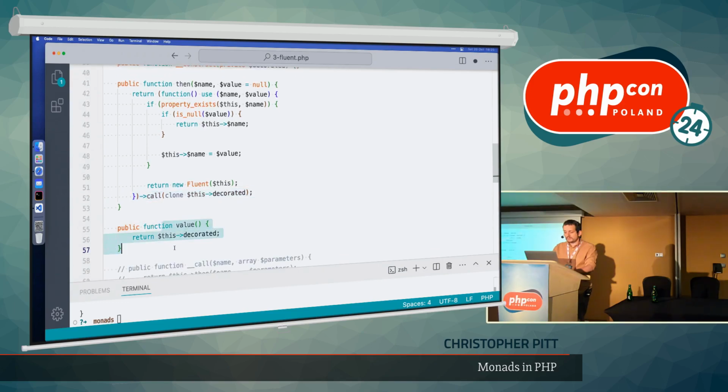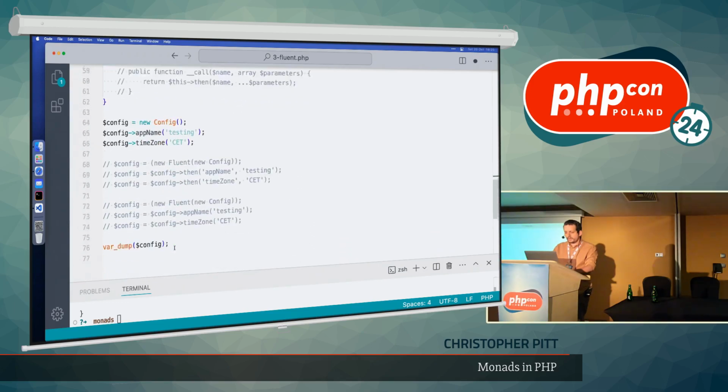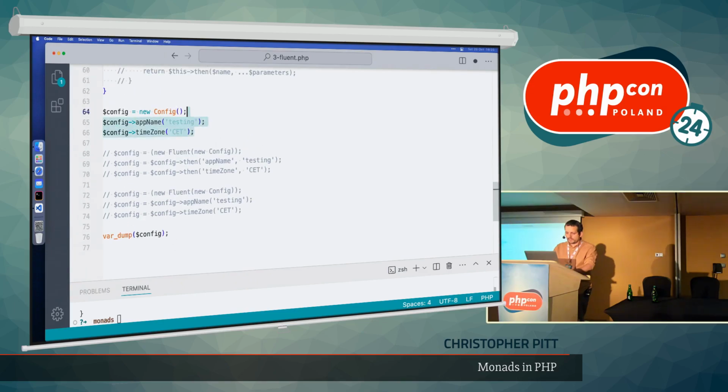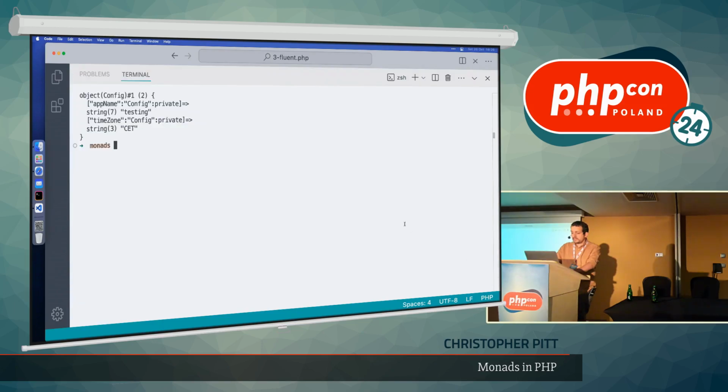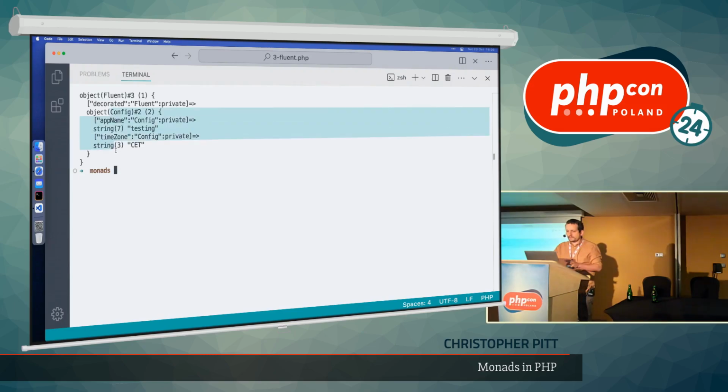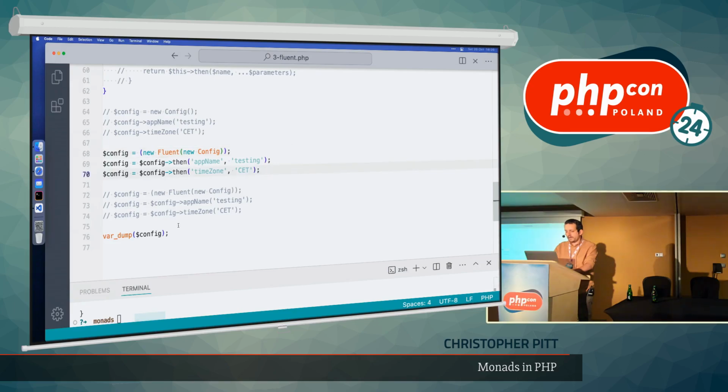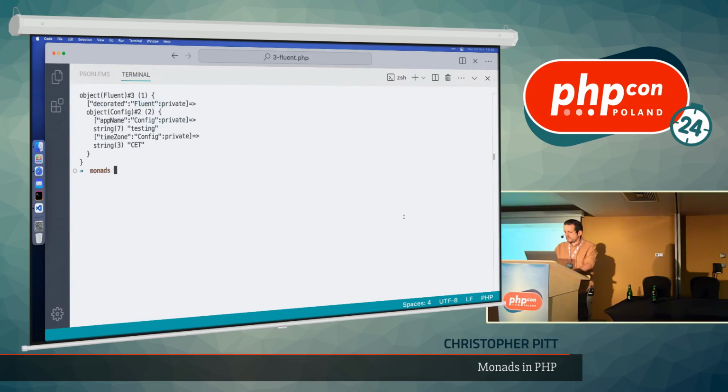And then there's a way to unwrap the value again. So now instead of creating the config class directly, I can create a new instance of the config class and immediately wrap it in Fluent, and then I can set some stuff on it, right? This should work. Does it work? Okay. It's a little bit different because the config class is actually still wrapped in Fluent. I could then unwrap this, like if I said config value, for example, then the output should be exactly the same as it was before.